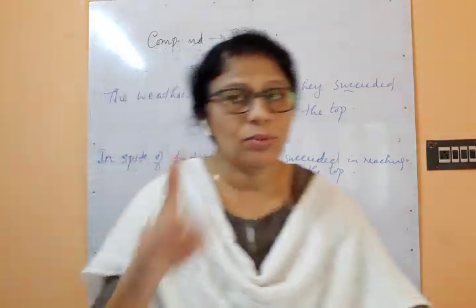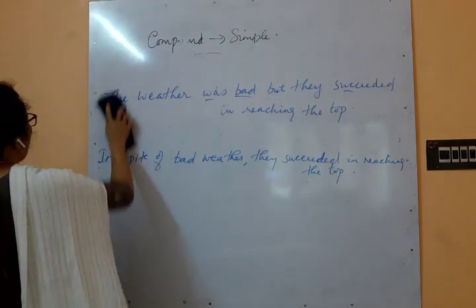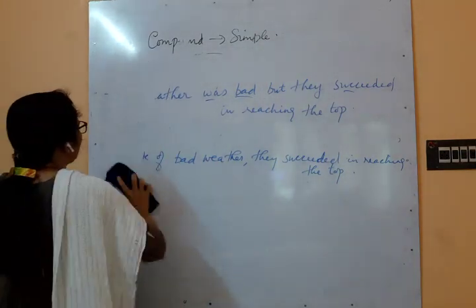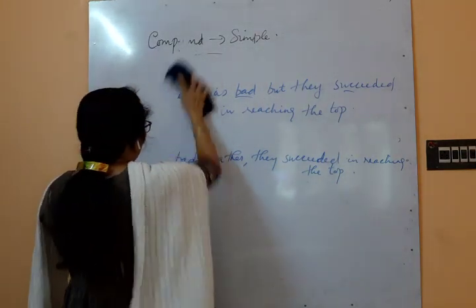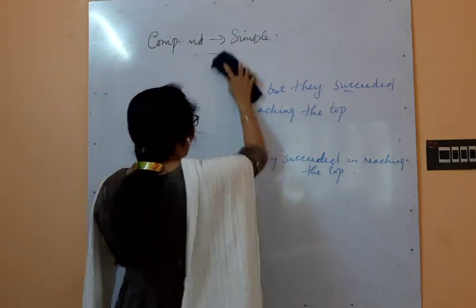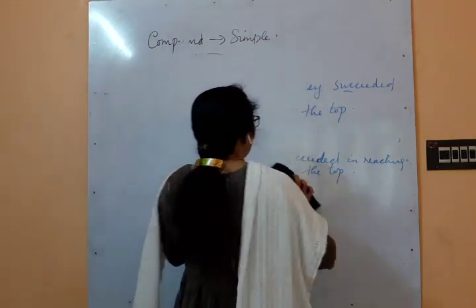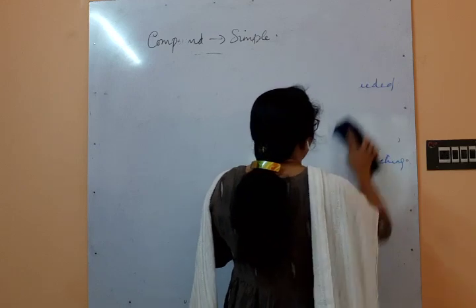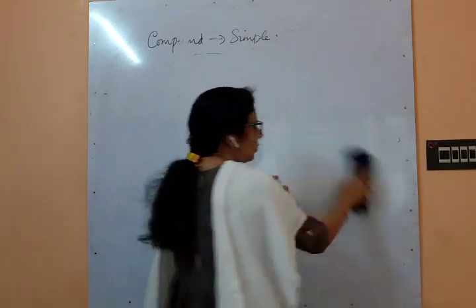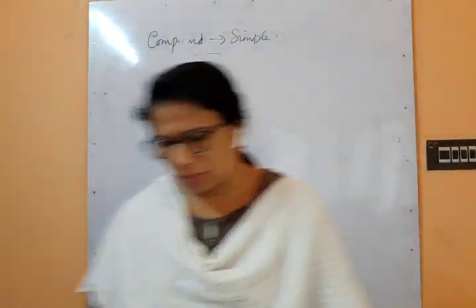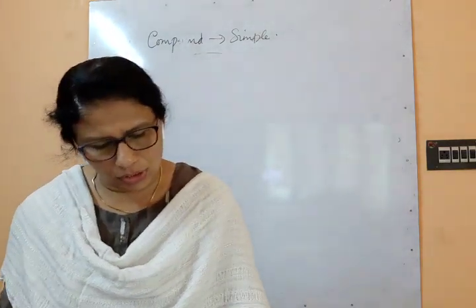Okay, now one last section, complex, which is not there in your book, but still just have knowledge of that also. Okay, complex to compound, where a main clause and subclause will be there in the question, and you are asked to convert that subclause to a main clause. Simple. If you know all this, the other thing is also very simple for you.